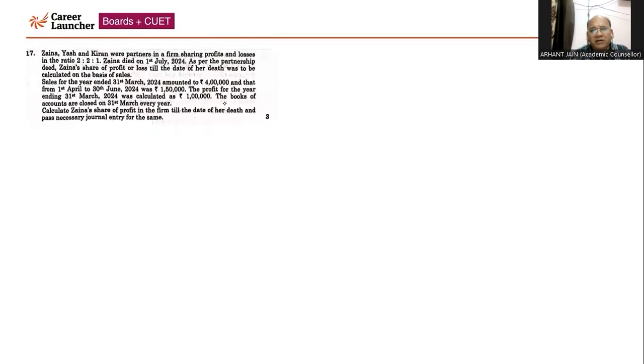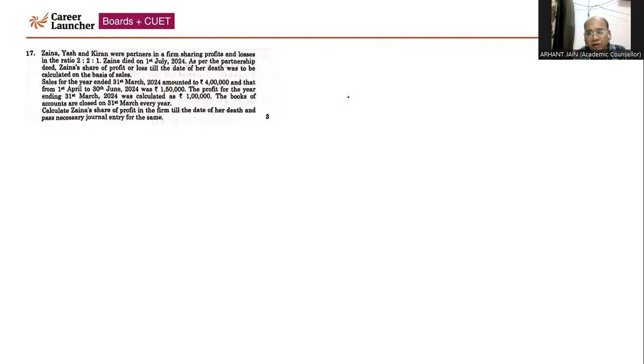Zaina, Yash and Kiran were partners in a firm sharing profit and losses in the ratio of 2:1. Zaina died on 1st of July. On 1st of July means Zaina died after 3 months, right? Accordingly, you need to calculate. As per the partnership deed, Zaina's share of the profit till the date of death was to be calculated on the basis of sales. It is not a profitability method, it is a turnover method.